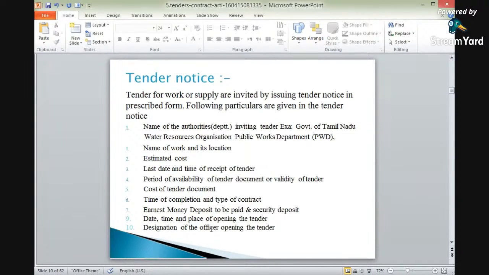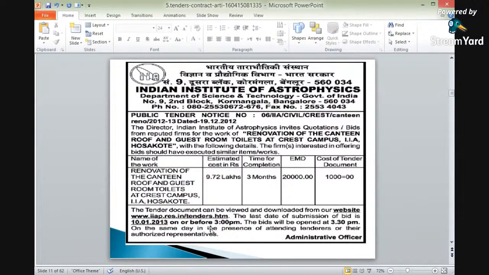Okay? And date, time and place of opening the tenders is also important. What will be the date, what will be the time and place where it will be opened. So date, time and place of opening the tender will be mentioned. Again, designations of the officer opening the tender will be mentioned in this tender notice. Who will open the tender. This is a tender notice.